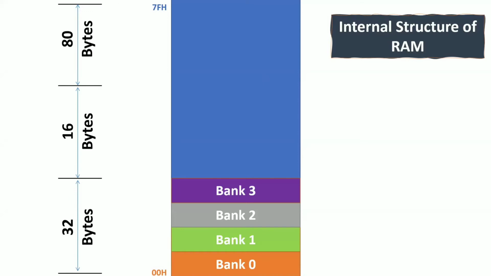The 32 registers are divided into banks, which are called register banks. The names of the register banks are bank 0, bank 1, bank 2, bank 3. Now you tell me, each and every bank consists of how many registers? If 32 is divided by 4, each bank should have 8 registers.